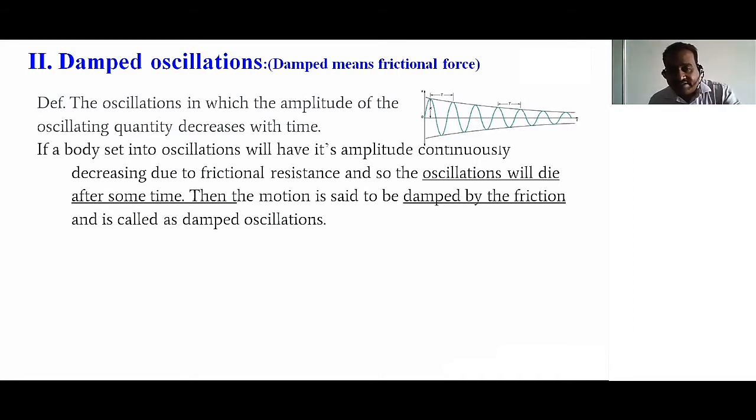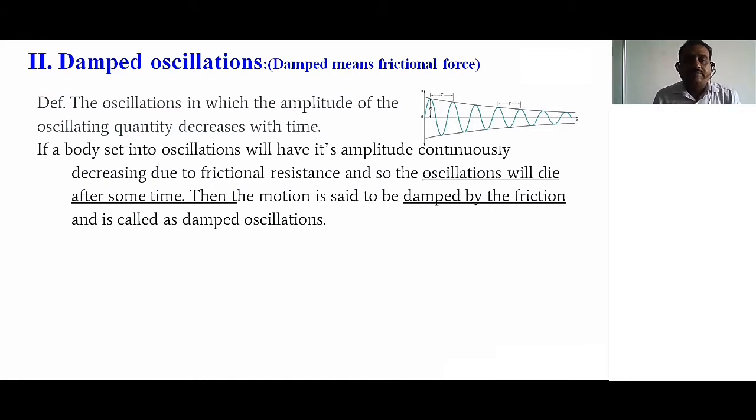So as time increases, the amplitude quantity decreases, it reaches zero value. It reaches zero value means it will die. The oscillation will die means there is no displacement, and no displacement means there is no amplitude.